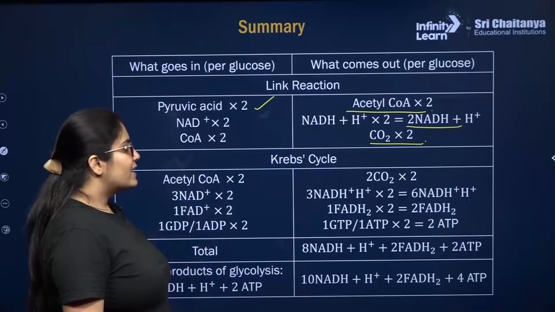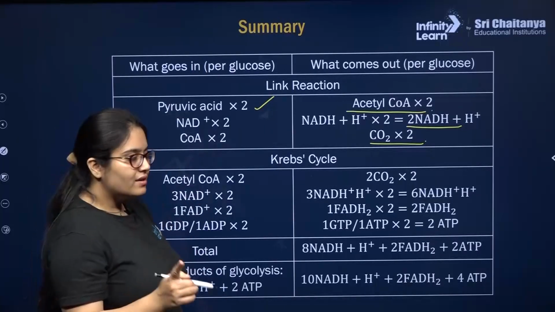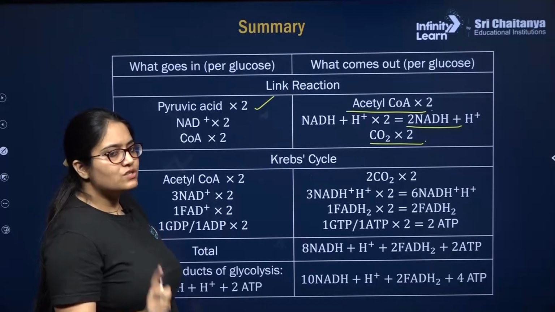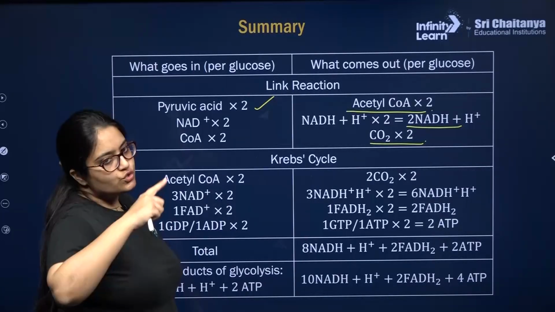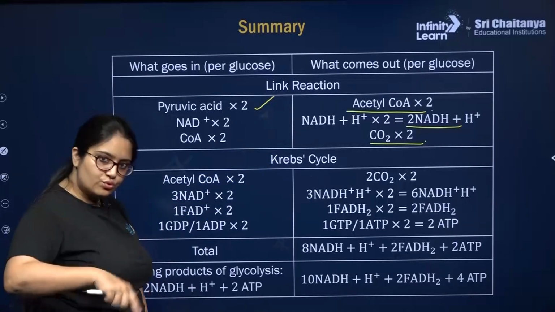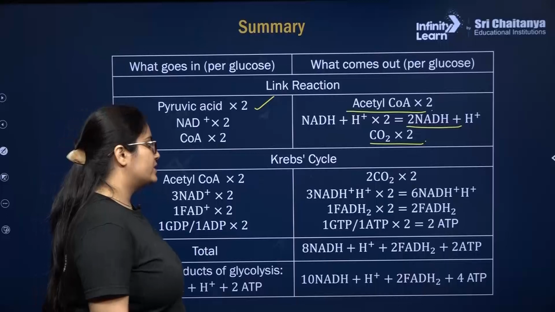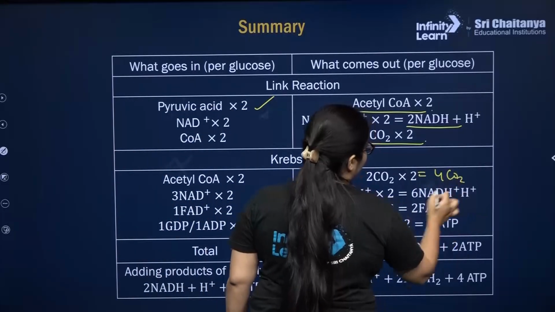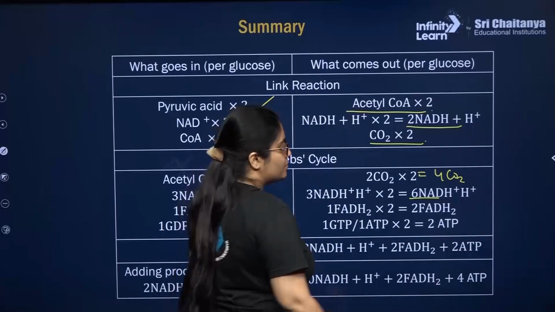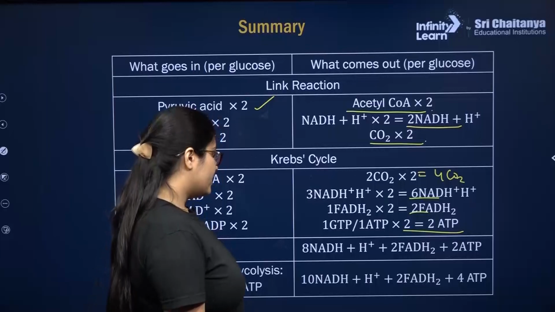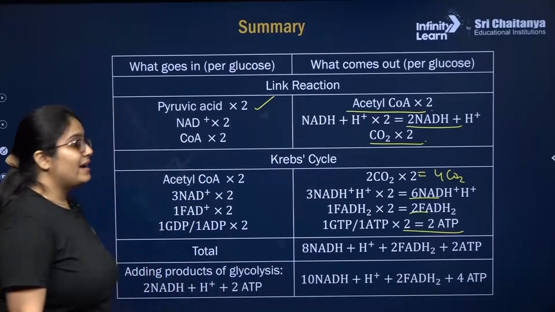Now in the Krebs cycle, what will happen? In every turn there is production of 2 CO2, 3 NADH plus H plus, 1 FADH2 and 1 GTP. So you have to multiply it, because there is production of 2 acetyl-CoA. So 2 turns of TCA cycle will take place. So in total there will be production of 4 CO2 molecules, 6 NADH plus H plus, 2 FADH2 and 2 ATP or GTP.